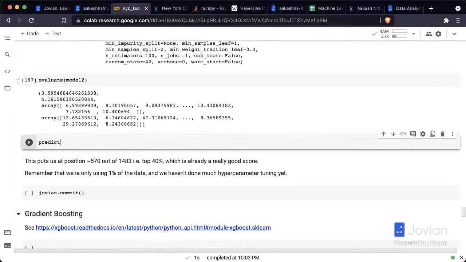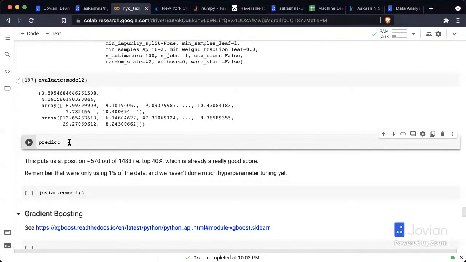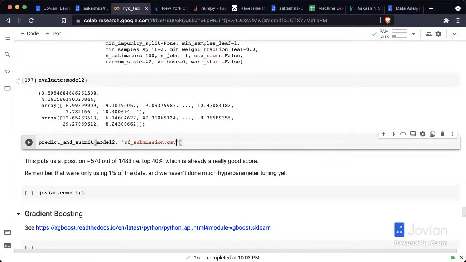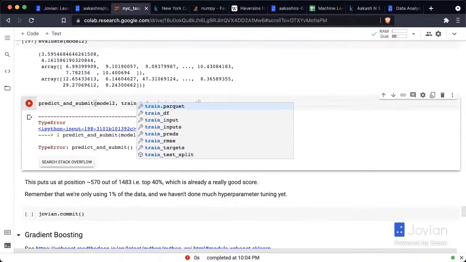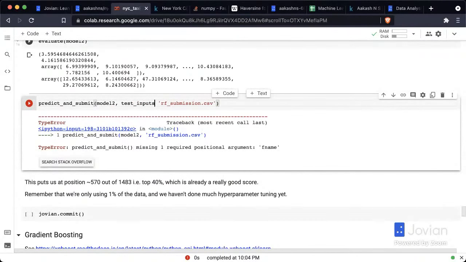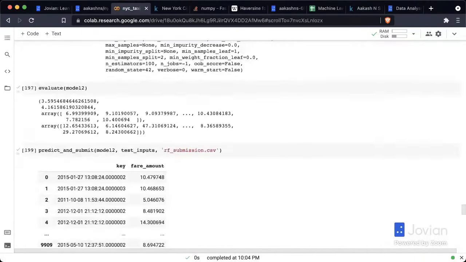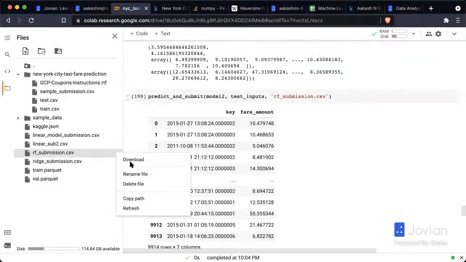Let's make a submission. So 4.16 is the validation RMSE here. Training RMSE is 3.59. And let's make a submission here, predict and submit model 2. And let's call it rf_submission.csv. It also requires the test inputs. Yep. Okay, so now we have generated a random forest submission. So let's take that. Let's download that.